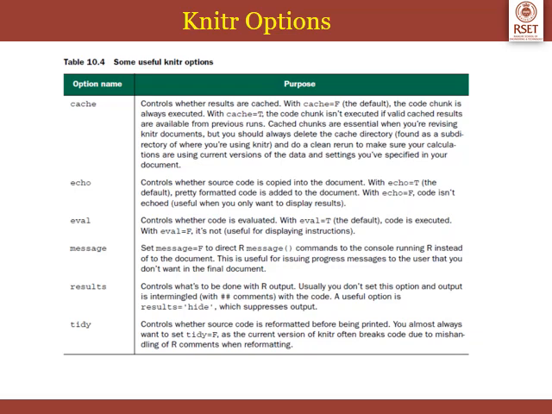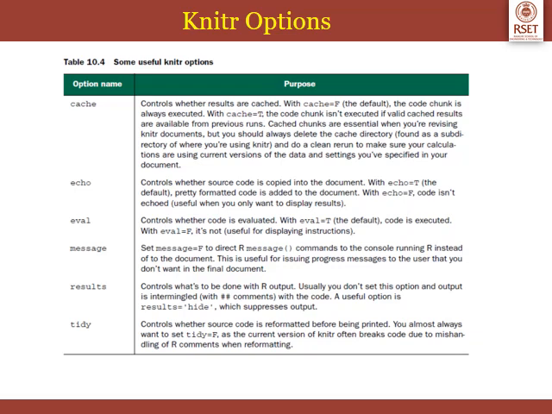Next option is echo. It controls whether source code is copied into the document. With echo equal to true, which is the default, pre-formatted code is added to the document. With echo equal to false, code isn't echoed. Useful when you only want to display the results. Next option is eval. It controls whether the code is evaluated. With eval equal to true, the code is executed. If it is set as false, it is not evaluated.